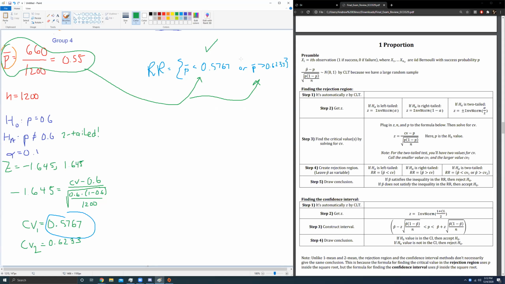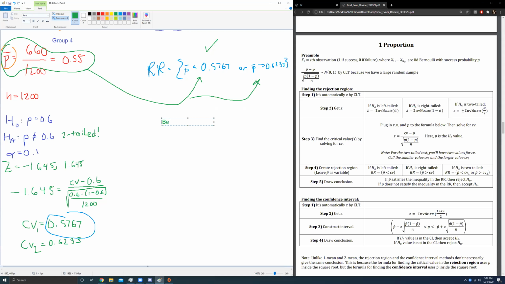Yes, it is. It doesn't need to satisfy both. Hell, I don't even know how it could possibly satisfy both. What kind of number would be less than 0.57 and also be greater than 0.62? It's not possible. So you're looking for a value that satisfies one of these inequalities, and if you do, you end up rejecting. So you say that because P bar equals 0.55 satisfies an inequality in the rejection region, we reject the null hypothesis.